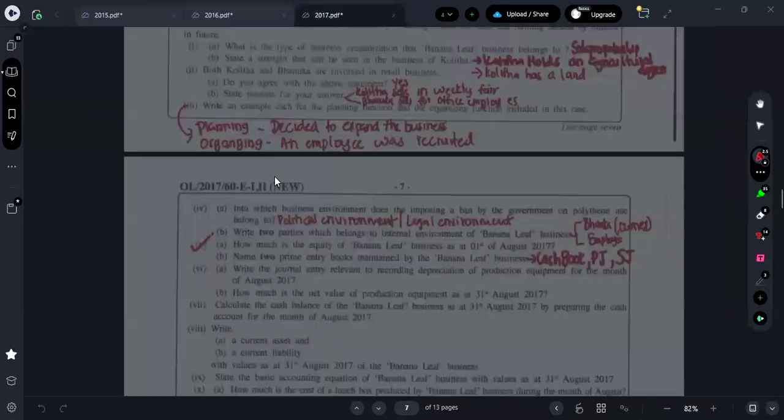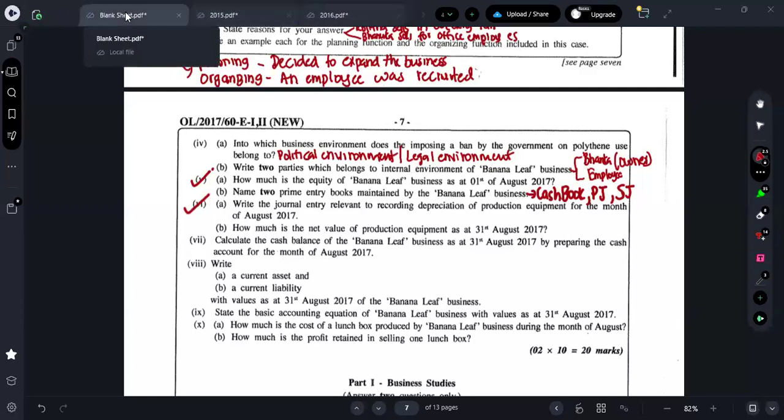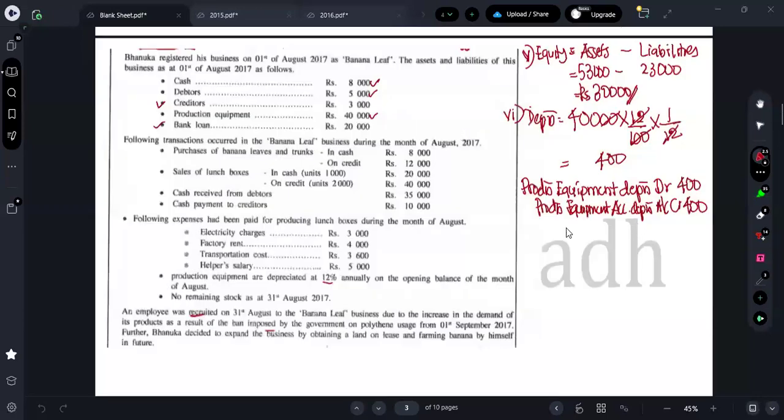Next one is what, guys? Which one did we do right now? We did this one, right? So this is done. Further, what do they say? How much is the net value of the production equipment as at 31st August? So as at 31st August, what's the net value, guys? This is for A. What's the formula to find the net value, guys? Net value is equal to cost minus accumulated depreciation.